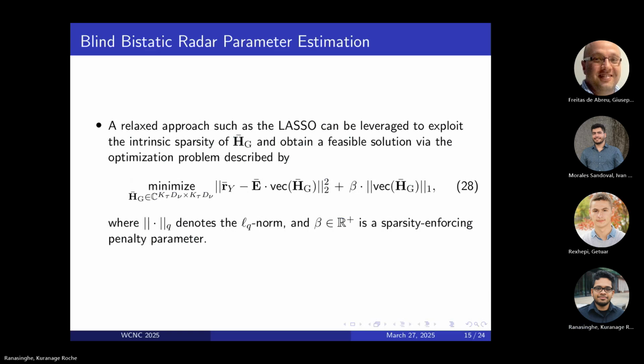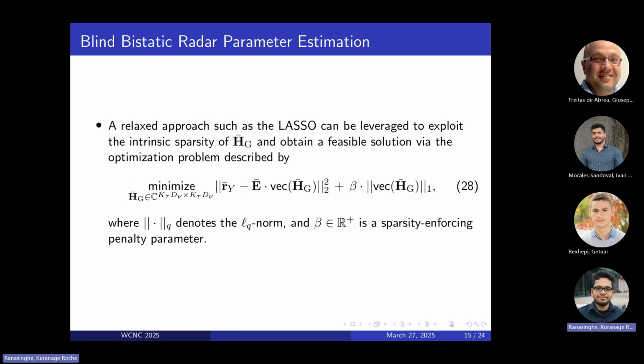So now what we want to do is minimize this equation 28 such that we can extract this H_G bar. Since H_G bar now contains all of the information that we need on the delays and Dopplers, and this is actually a sparse vector. So once we estimate this sparse vector, we can extract the indices of the sparse vector, which gives us the knowledge of the delays and Doppler shifts of the p-th path.